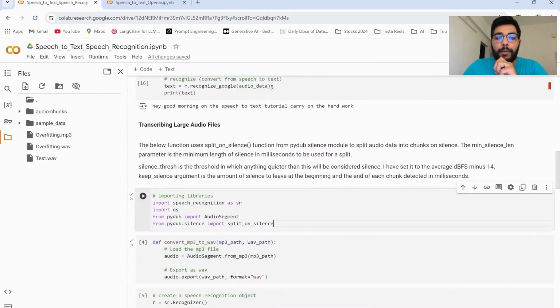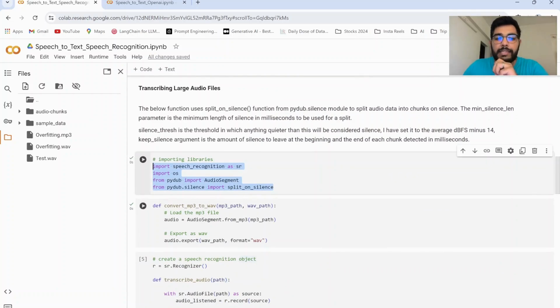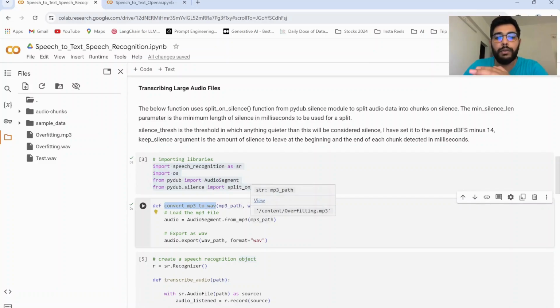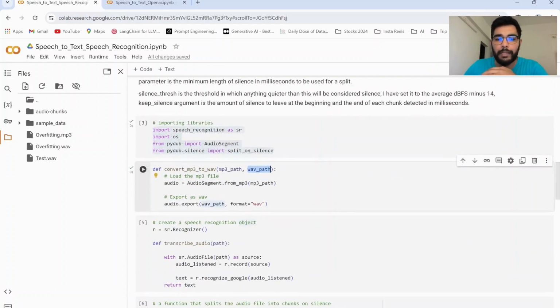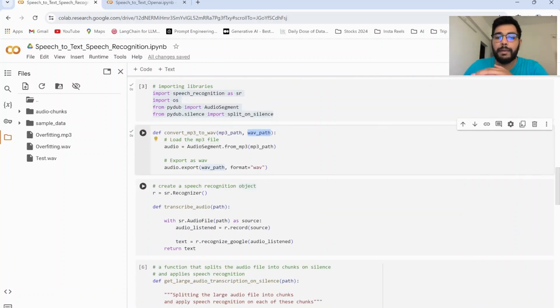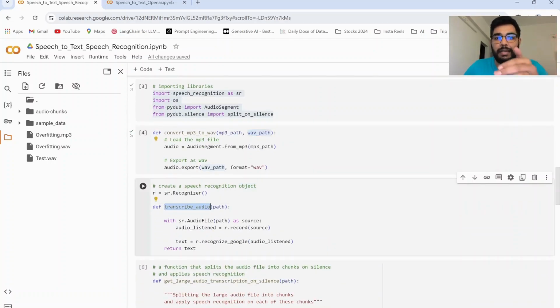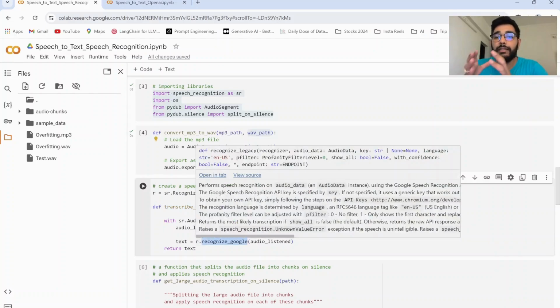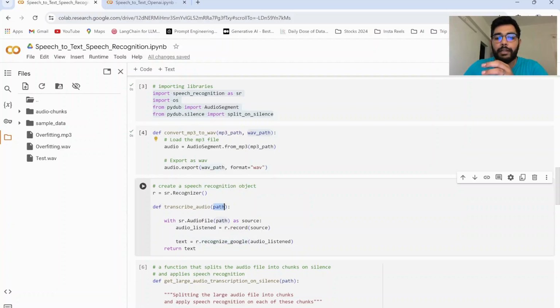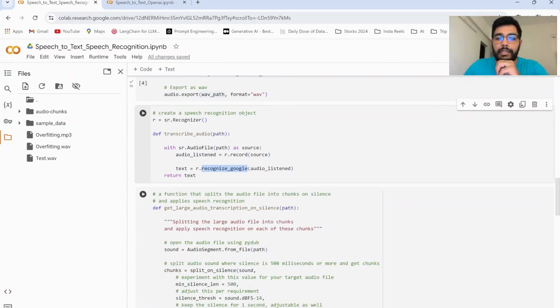The first is we'll be importing the required libraries. The second is we'll be defining a function to convert mp3 file format to wav file format, where we have two input variables. That is, the first is the mp3 file format path and the second one is the wav file format path or the output file format path. The second function is a simple transcribe audio function, which we have already seen earlier. That is, recognize the audio file that is coming as an input and using Google API to transcribe the particular audio file.